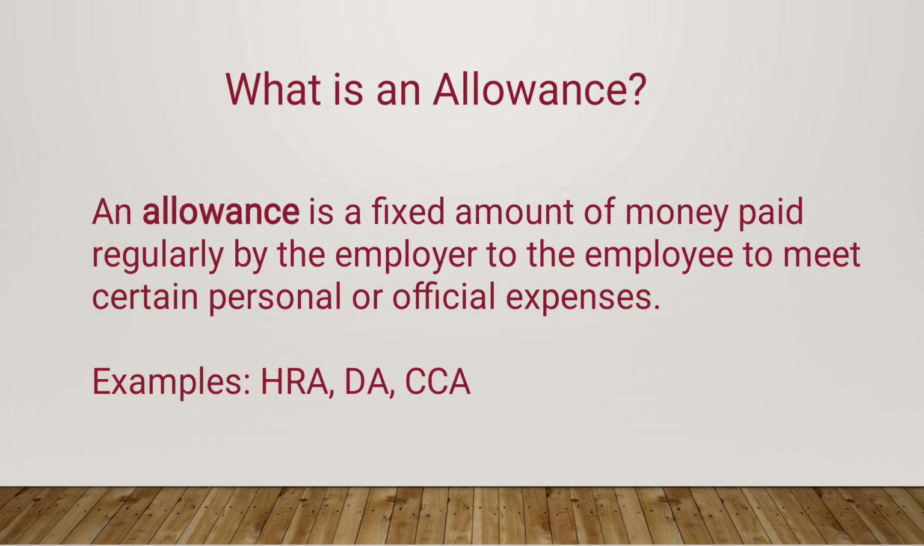And what is an allowance? An allowance is a fixed amount of money that the employer pays regularly to an employee to help cover personal or official expenses. For example, house rent allowance, that is HRA, then DA, dearness allowance, and CCA, it is called city compensatory allowance, are all types of allowances.